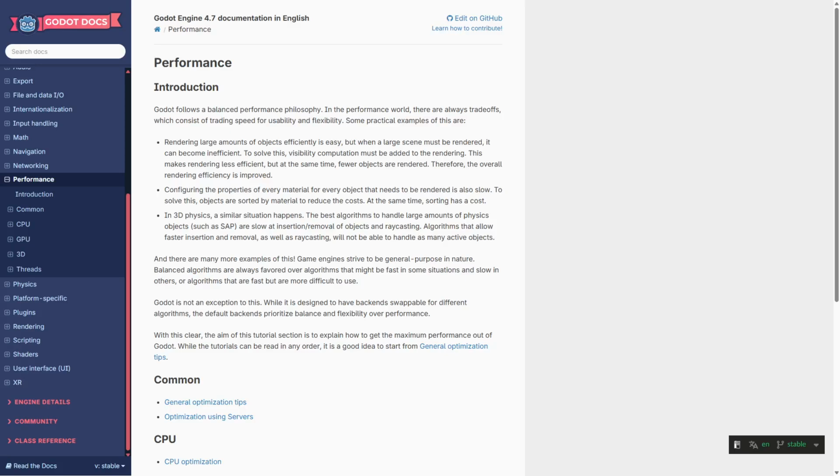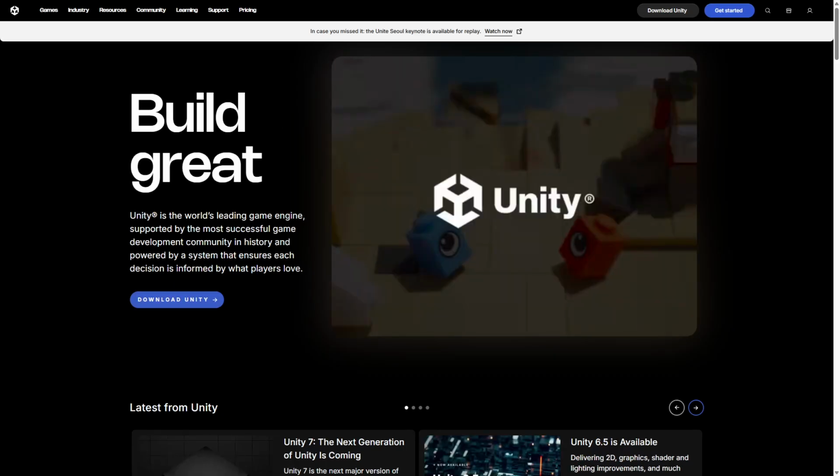Godot Performance versus Unity explores which game engine delivers better performance for developers. Both engines offer unique strengths and workflows, but their performance characteristics can significantly impact your game development experience and final product quality. Godot and Unity are two leading game engines used worldwide.